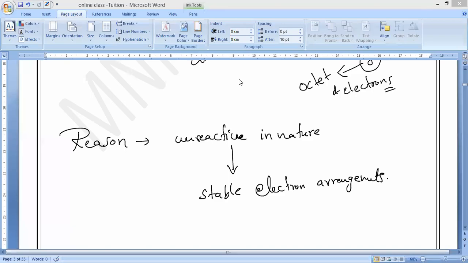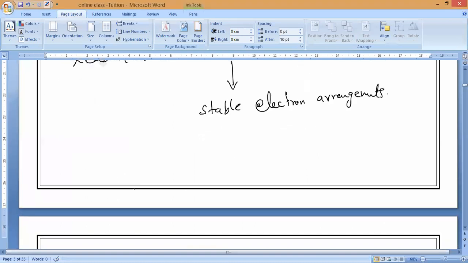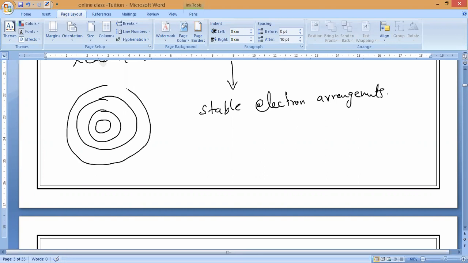If you observe very carefully, except helium, all the noble gases have completely filled outermost shells. Their valency shell, whatever shell is present in the outermost position, is completely filled with how many electrons, guys? Completely filled with 8 electrons.